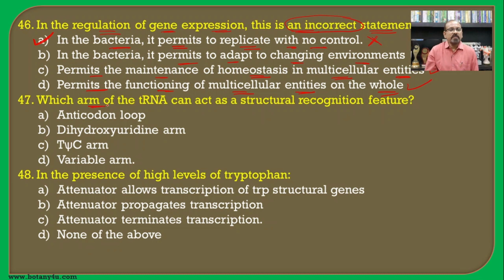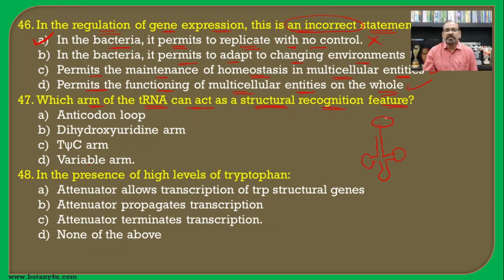Then which arm of the tRNA can act as a structural recognition feature? Means that very specifically a particular amino acid is carried by the tRNA.